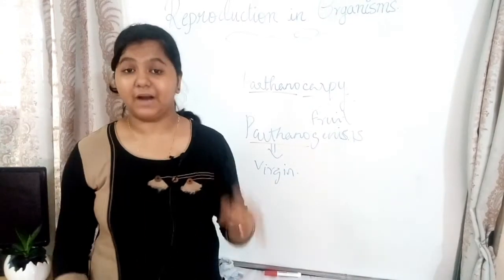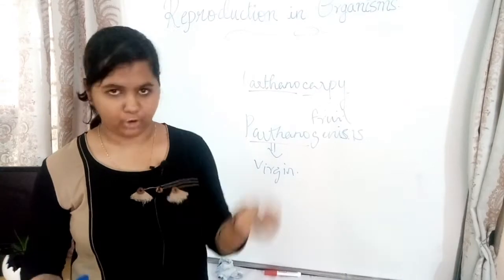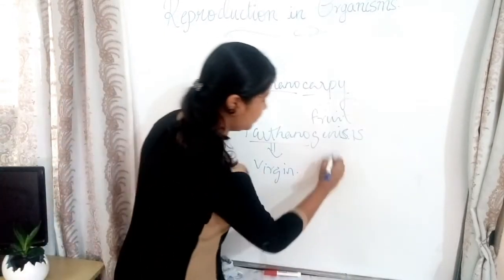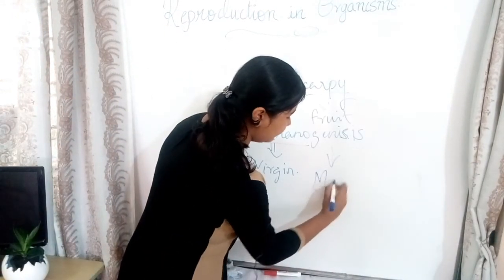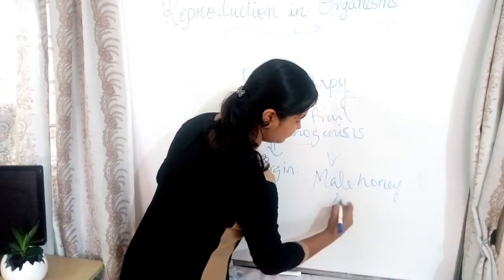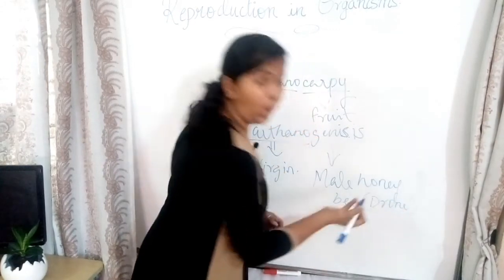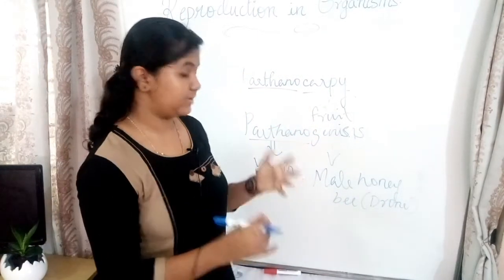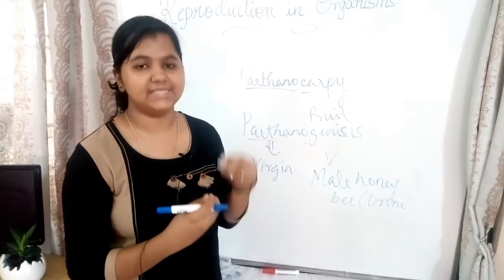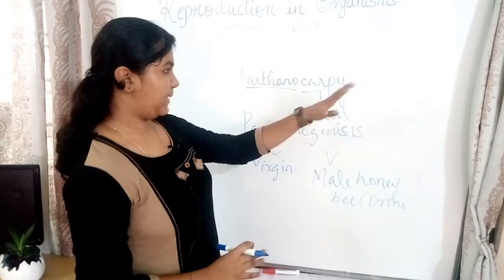Parthenogenesis: without fertilization, offspring are formed. Examples are the male honeybee, which is called a drone, or the very common non-veg that we eat, turkey. Okay? So this is parthenogenesis and this is parthenocarpy.